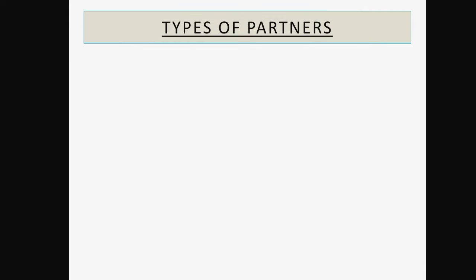So we will start with the topic types of partners. As in the previous class we have studied, partnership is an agreement between two or more persons who have agreed to share the profits of the business which is carried on by all or any of them acting for all. Partnership is formed by the agreement. Agreement can be oral or written. A written agreement is known as partnership deed, which contains the name of the firm, location of the firm, number of partners, capital contributed by each partner, etc.